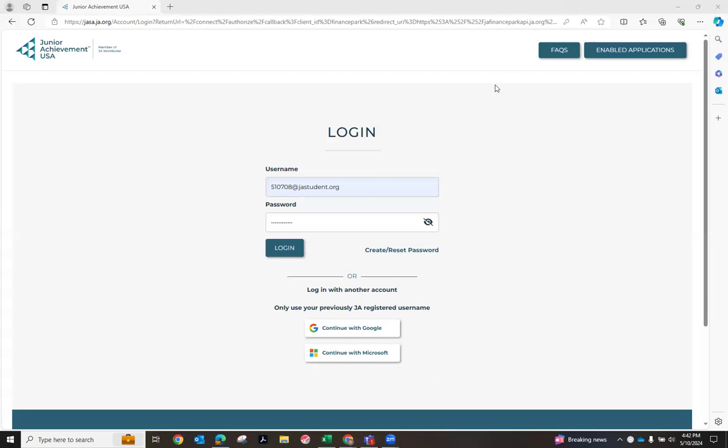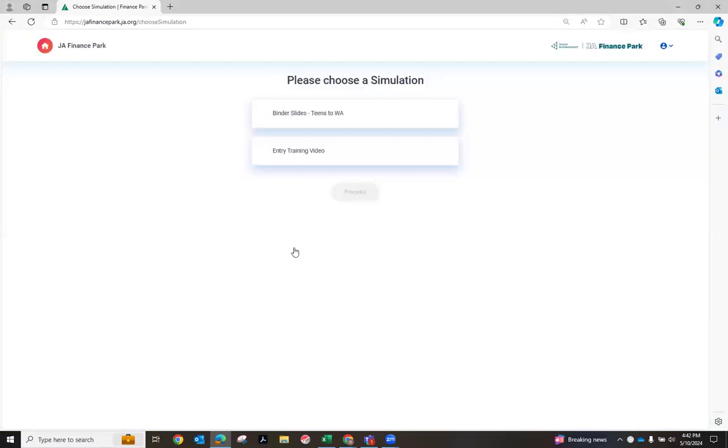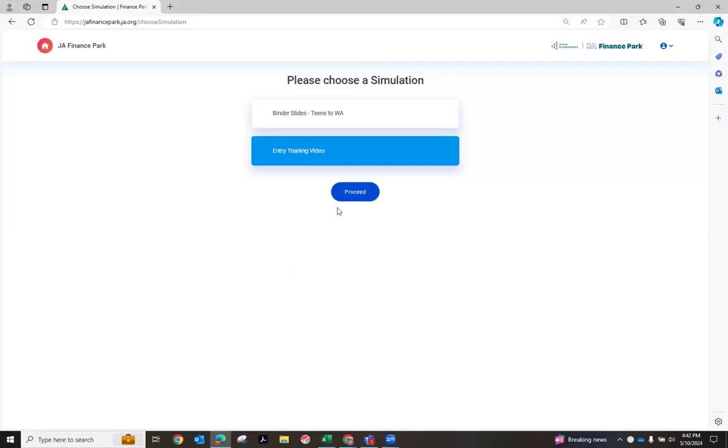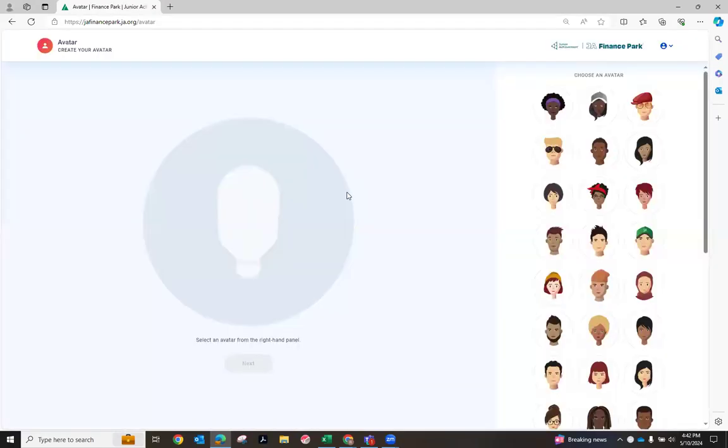First, the students are going to be logging in with their username and their password. If you click on this eye icon, everybody's password is password123 exclamation point with a capital P. So this eye icon will help you make sure that they have that typed in correctly. From there, they are going to potentially need to choose a simulation, but sometimes it will just take them directly in. So we'll prompt them as needed.